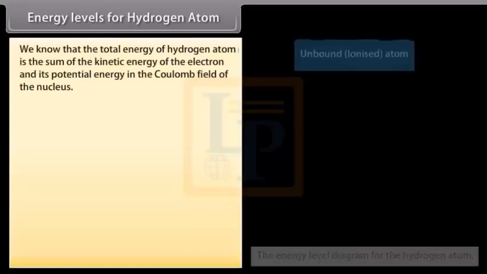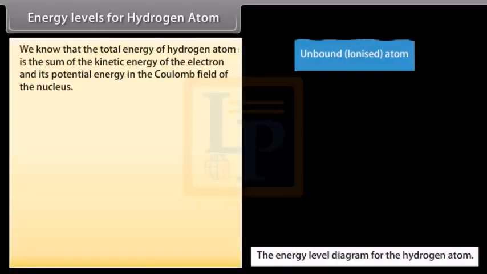Energy levels for hydrogen atom. We know that the total energy of hydrogen atom is the sum of the kinetic energy of the electron and its potential energy in the Coulomb field of the nucleus. En equals minus e square upon 8 pi epsilon naught rn.